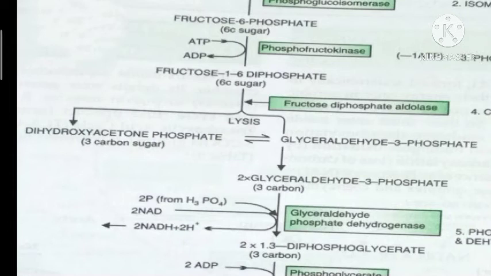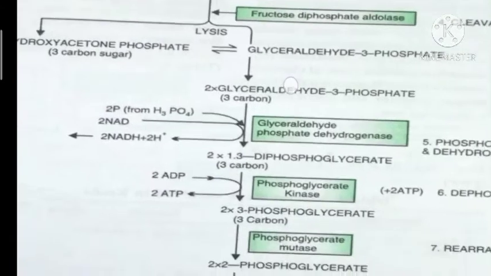This reaction is catalyzed by the enzyme fructose bisphosphate aldolase, or fructose diphosphate aldolase. You should know that dihydroxyacetone phosphate and glyceraldehyde 3-phosphate are interconvertible. So dihydroxyacetone phosphate can be converted into glyceraldehyde 3-phosphate, giving two molecules of glyceraldehyde 3-phosphate.